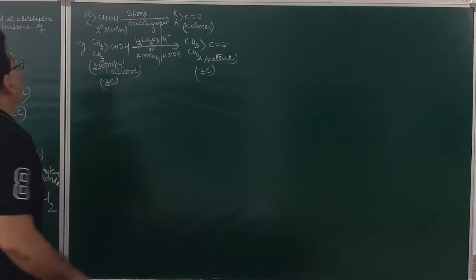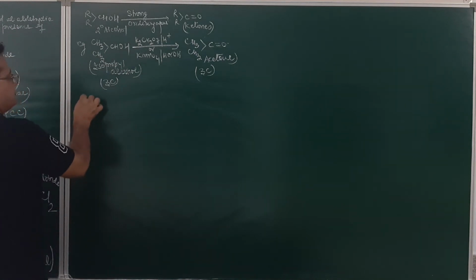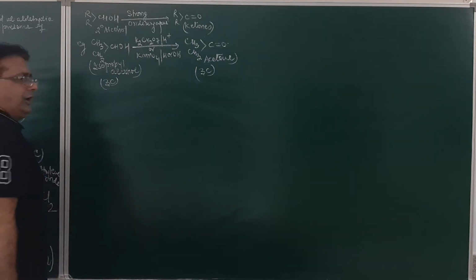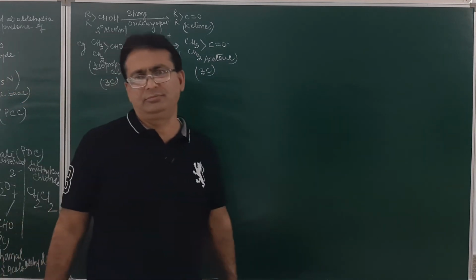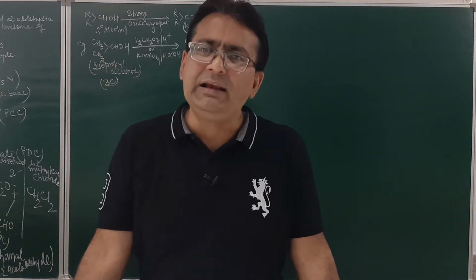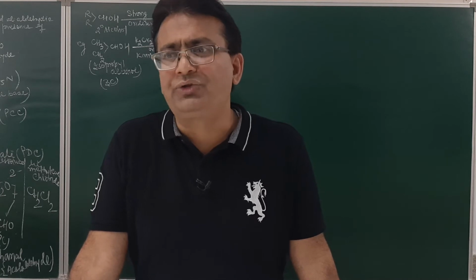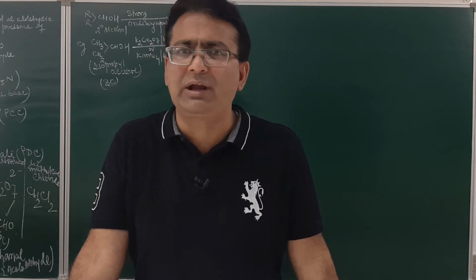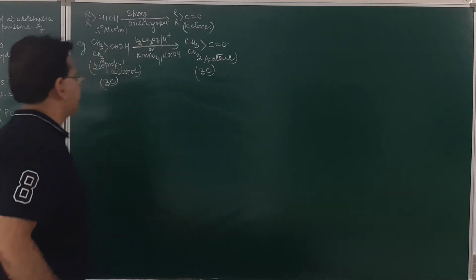However, if you take tertiary alcohol, it undergoes dehydration to form alkenes, because tertiary alcohol does not have any oxidizable hydrogen.